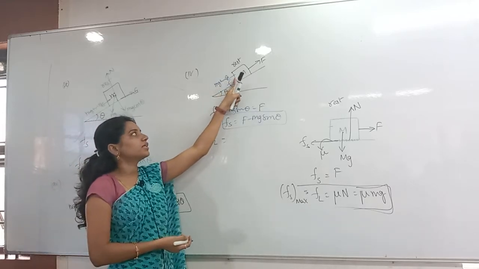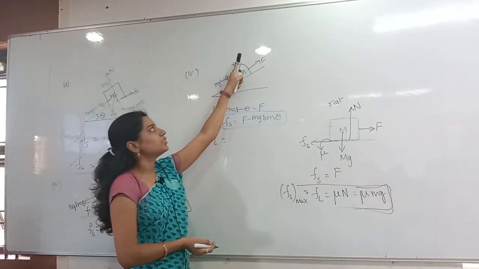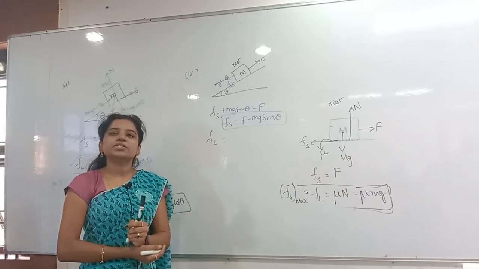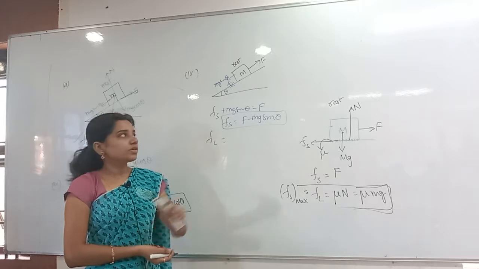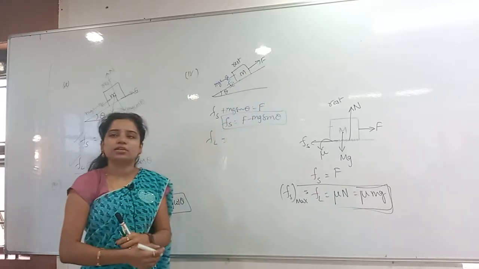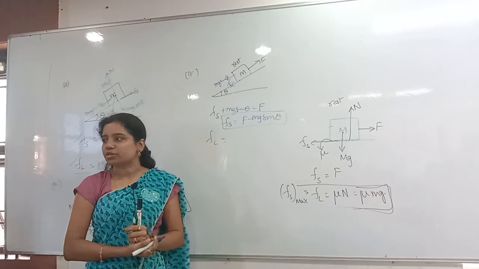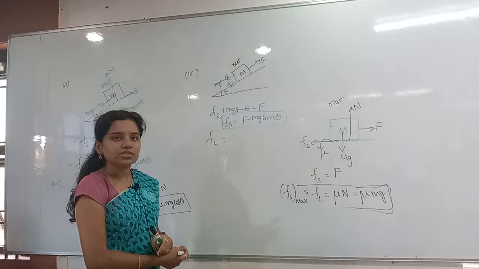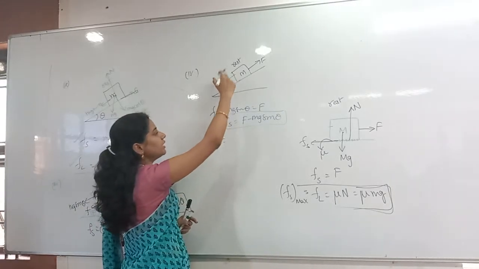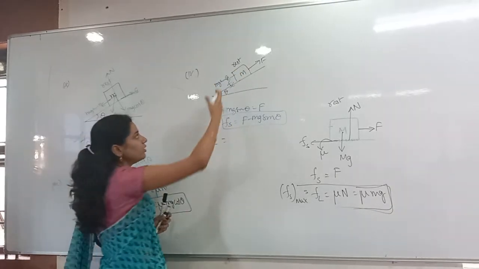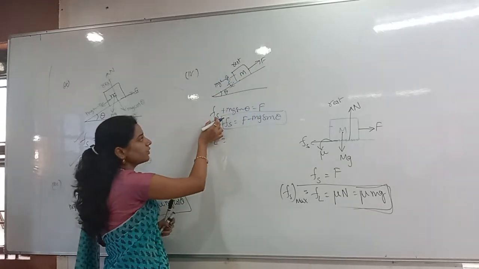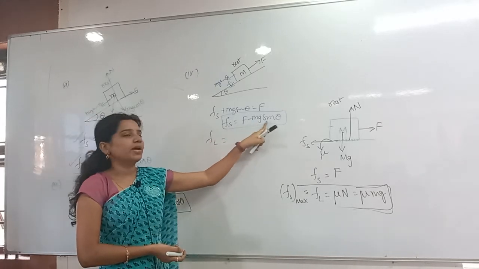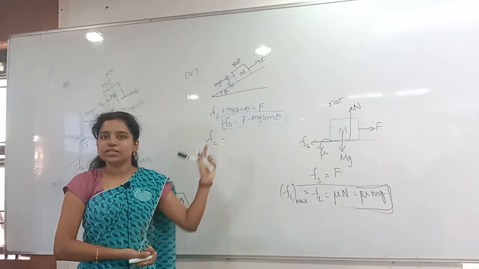Whenever mg sin theta is there along the inclination, you have to see whether the body is moving or at rest. It is at rest, so friction will always act opposite to the applied force, opposite to the tendency of motion. Here F is applied in this direction, and friction acts in the opposite direction. Now it is at rest, so equilibrium: all downward forces equal upward forces. So Fs plus mg sin theta equals F. Then Fs is equal to F minus mg sin theta. That is the static friction.